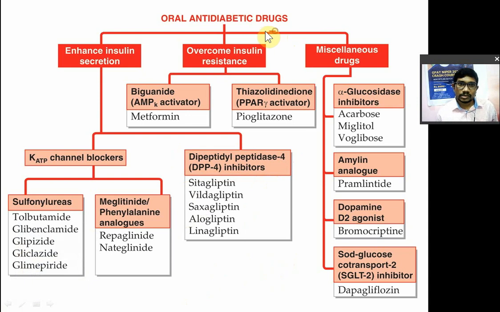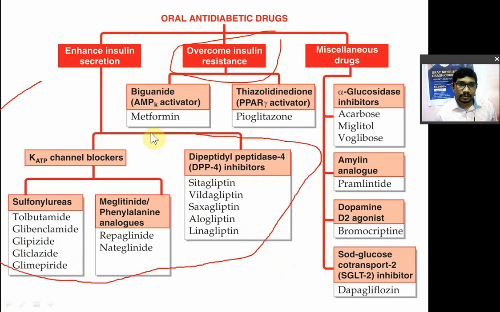Now, drugs which overcome the insulin resistance. So tell me, all these drugs secrete insulin, and that's why they are useful in which type of diabetes? They will increase the secretion of insulin. In which condition is there insulin deficiency? Type 1 diabetes. They are used in type 1 as well as type 2 diabetes, but mostly they are used in type 1 diabetes because there is insulin deficiency.